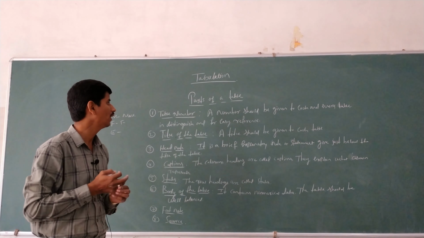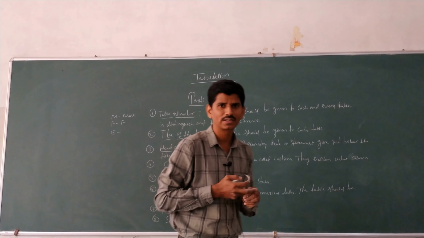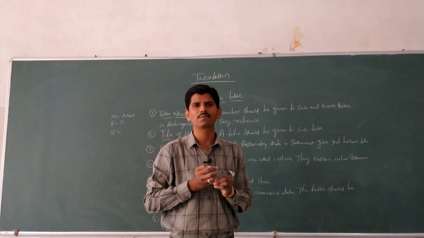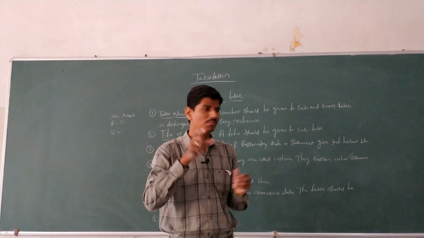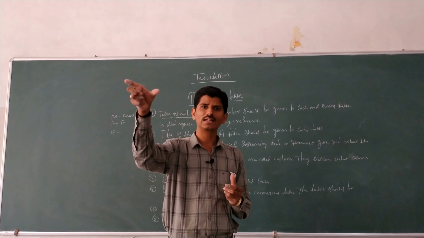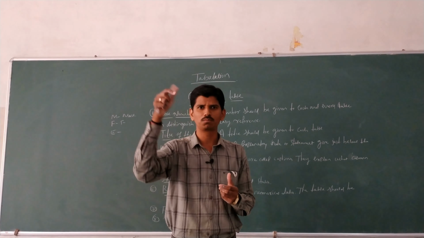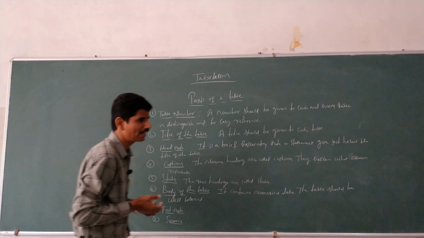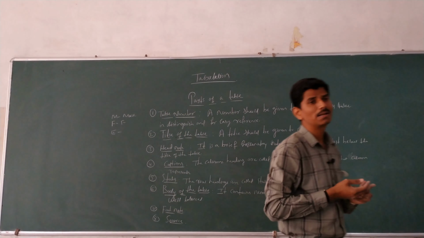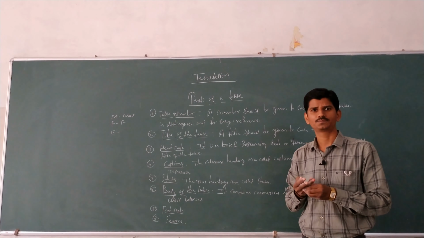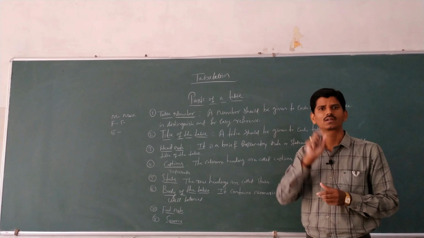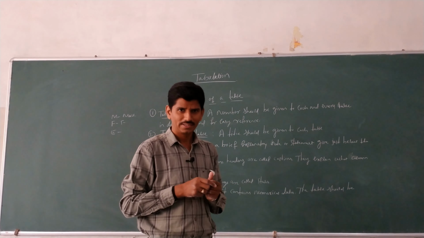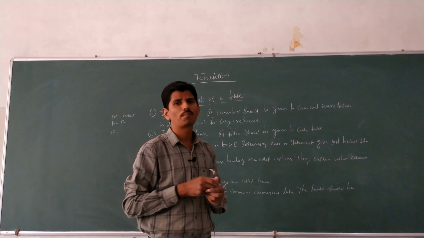To distinguish and for easy reference, we put a table number. With an ID number we can identify the candidate; in the same way, table number 1 indicates this same table, so we can identify it. Table number 2, 3, 4, and so on. The next one is title of the table. The title should be given to each table. Without a title you cannot understand what the table is based on. The title is compulsory. If a movie has no title, it is useless. In the same way, a table without a title is useless.